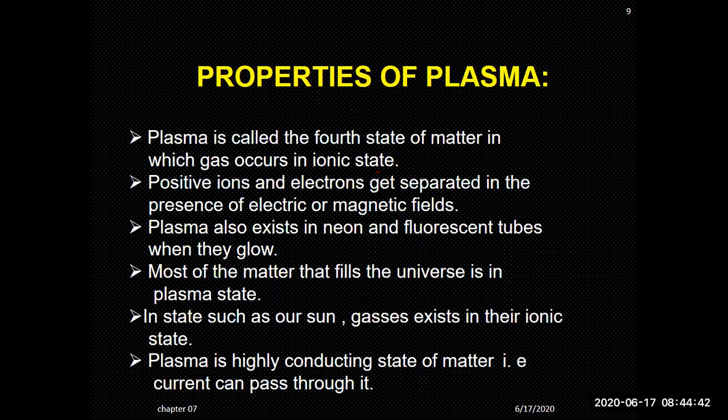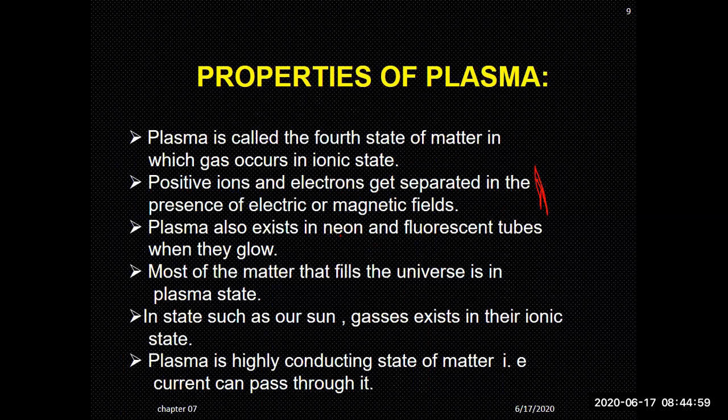Ionic state means positive and negatives are separate. And how these get separated, I have discussed in detail. Positive ions and the electrons get separated in the presence of electric or magnetic field. This is another technique through which we change the substances into plasma state.